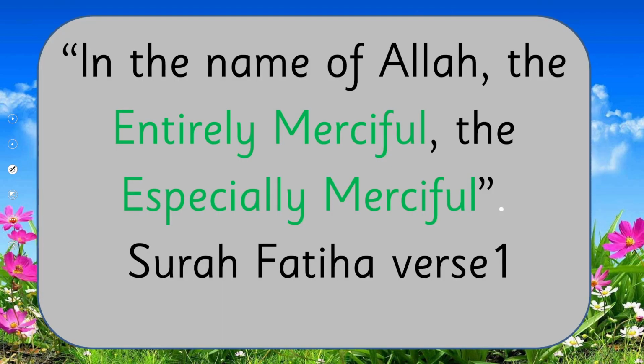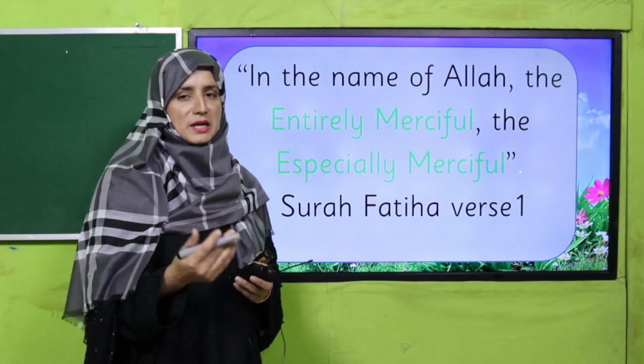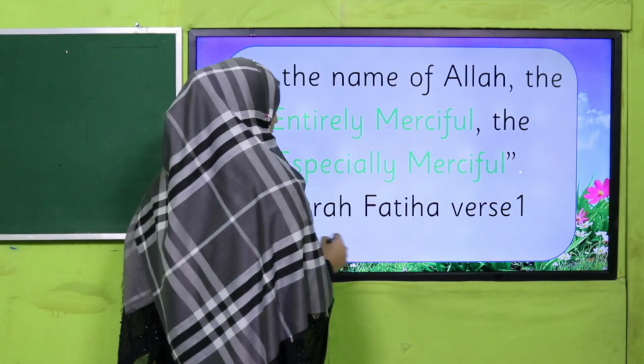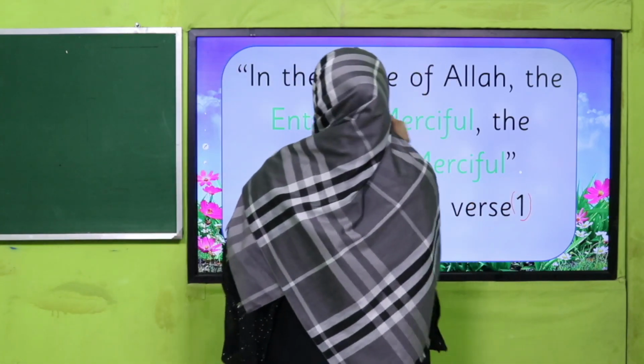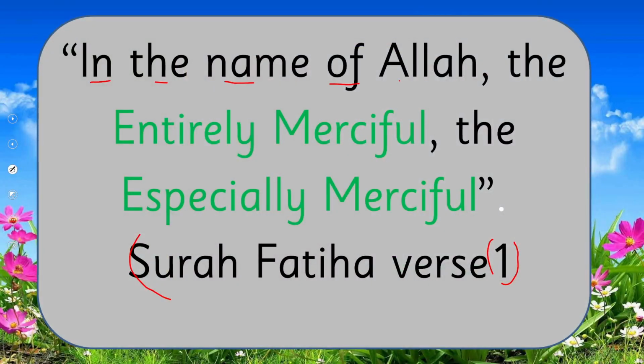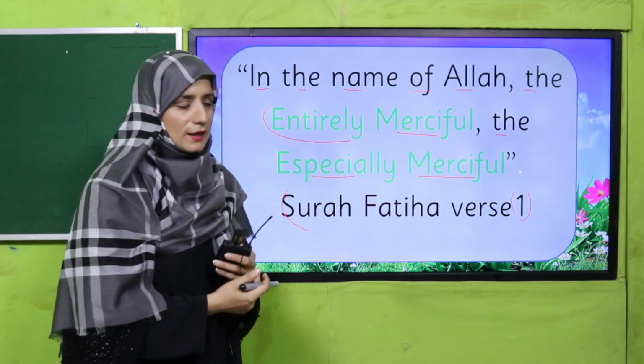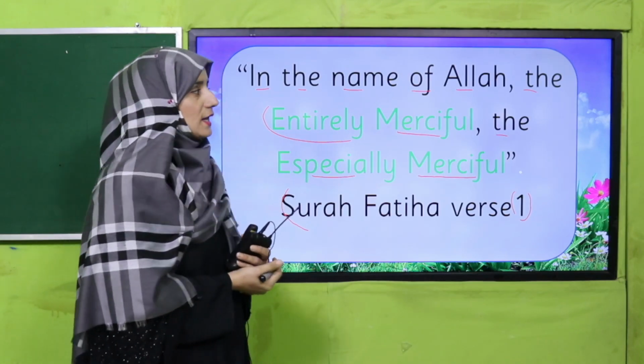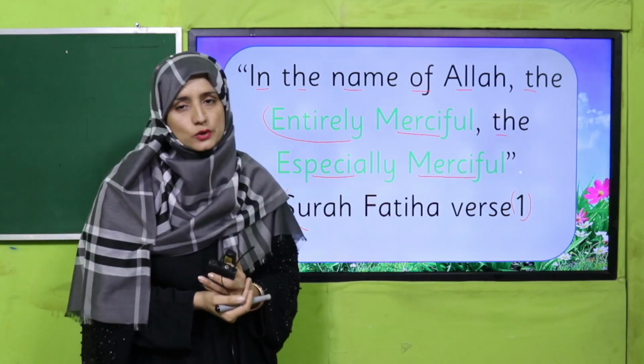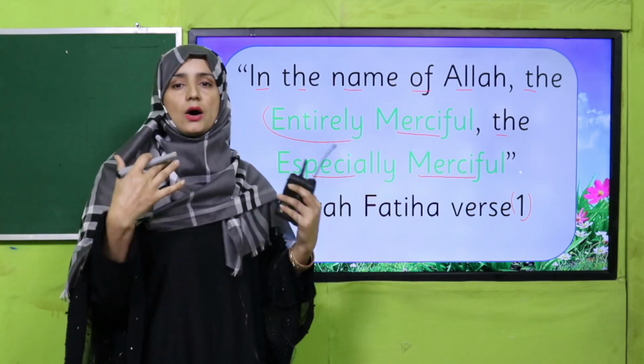Allah subhanahu wa ta'ala mentions in the Quran, Surah Fatiha, verse number 1: in the name of Allah, the entirely merciful, the especially merciful. Subhanallah. This beautiful verse, in the starting chapter of the Holy Quran, tells us about the attributes of Almighty Allah, how He is.